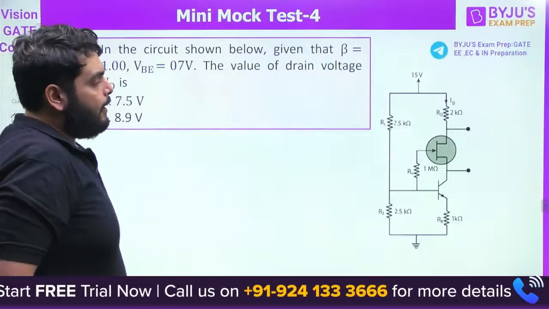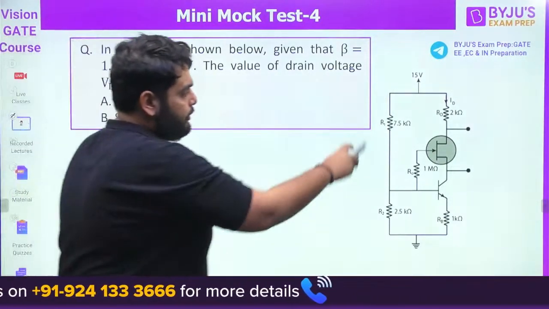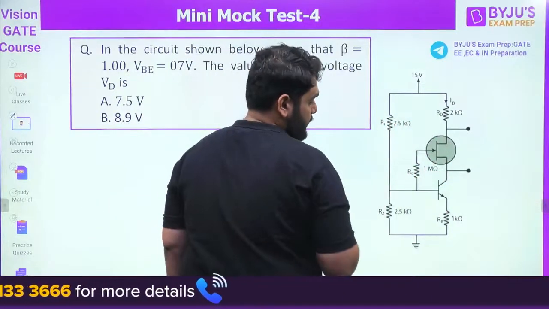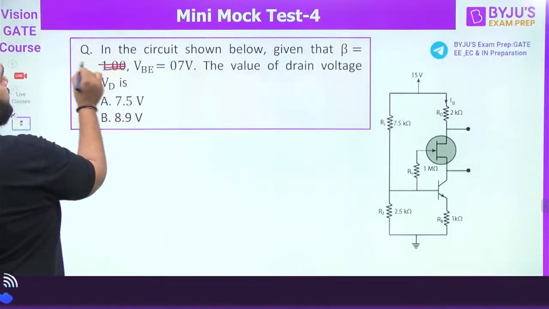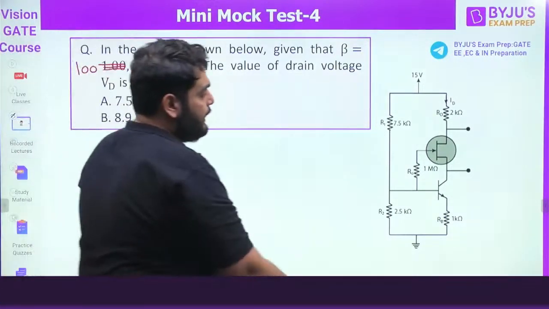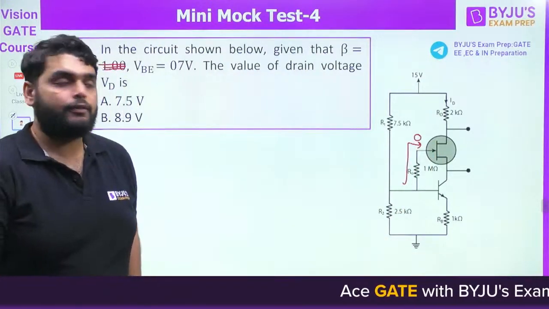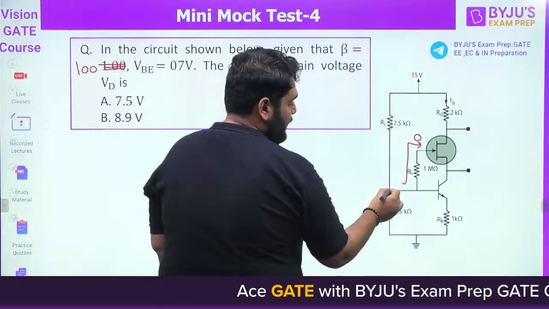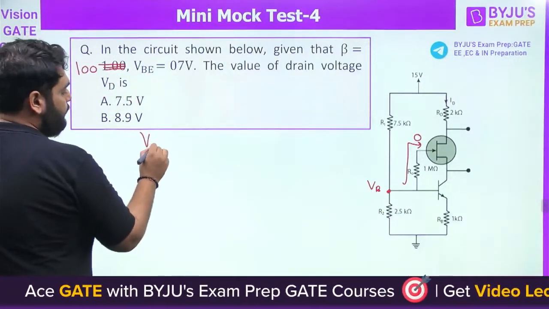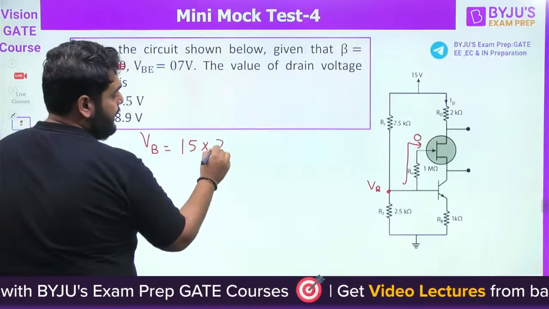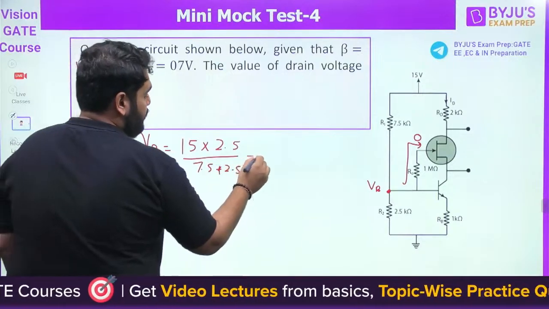First of all, what are the ideas behind this question? Let me tell you that this is the MOSFET we have connected here. This is the BJT we have connected here. One point you need to understand is that this is also a mistake. Beta is 100. One thing we can do here: the current inside the MOSFET is 0. Second point, I can find out the base voltage here. How? Using the voltage division rule, 15 multiplied by 2.5 divided by 7.5 plus 2.5. So we can find out VB here.